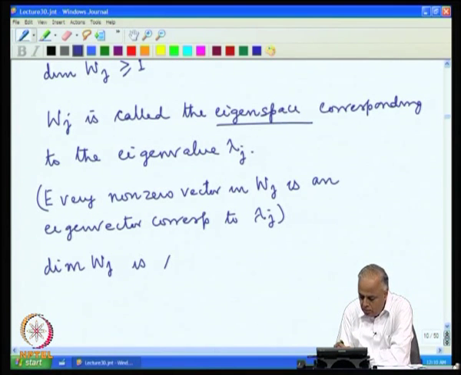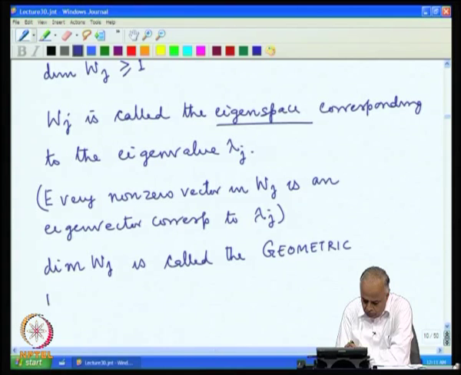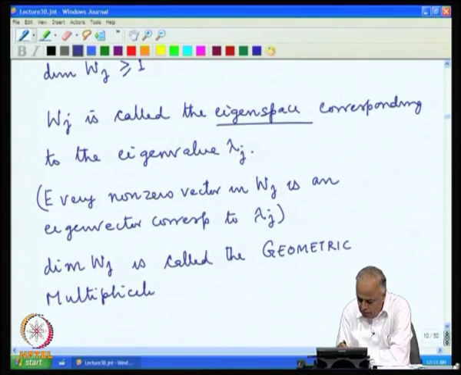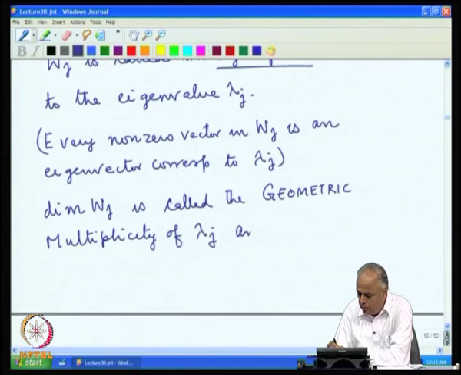is called the geometric multiplicity of the eigenvalue lambda j, and is denoted by G j.